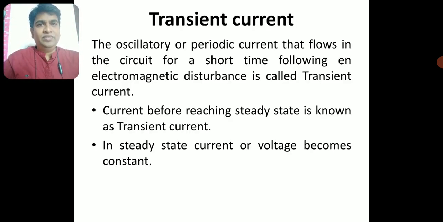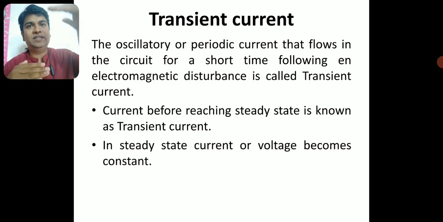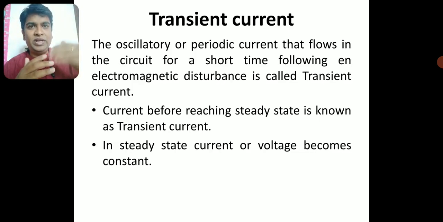Very basically, we need to know what transient current is. Transient current is an oscillatory current. Oscillatory in the sense it keeps on varying, or it is a periodic current. It changes its amplitude periodically, with a regular interval of time, this current is changing its magnitude. It is an oscillatory or periodic current that flows in a circuit